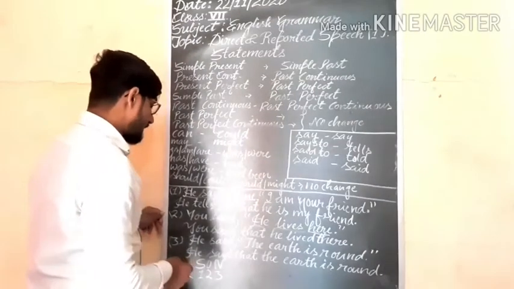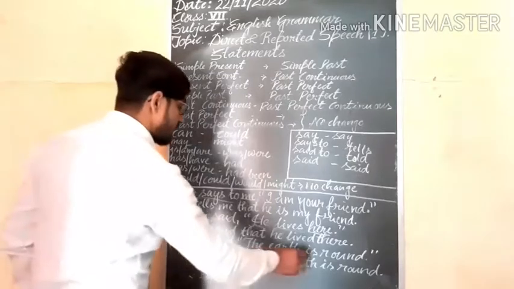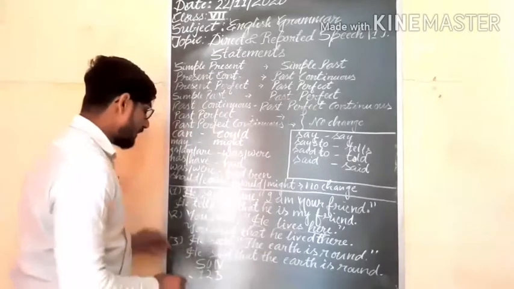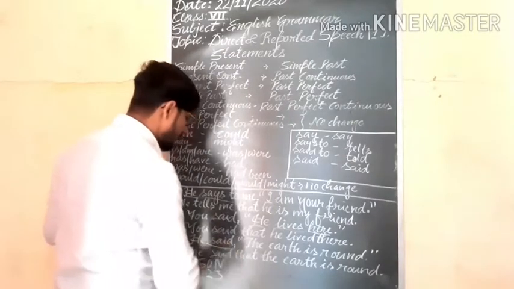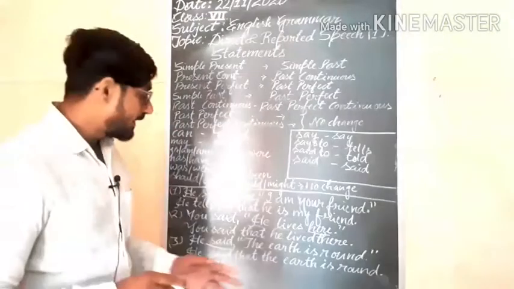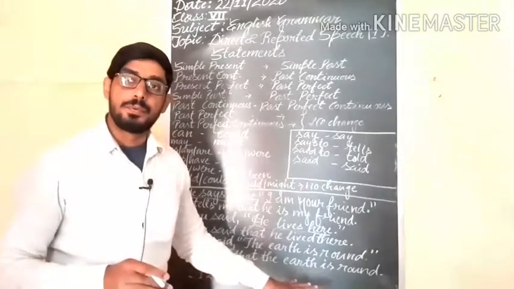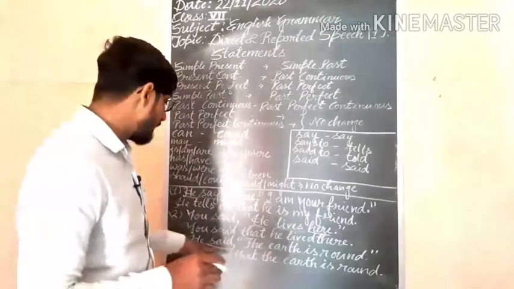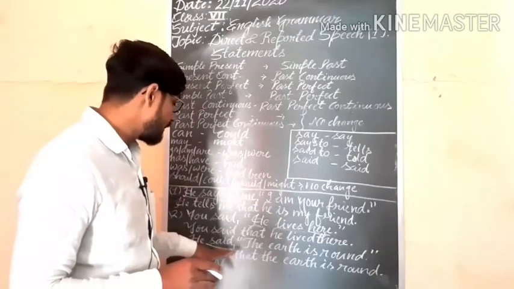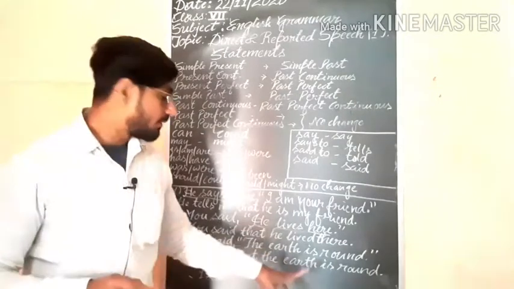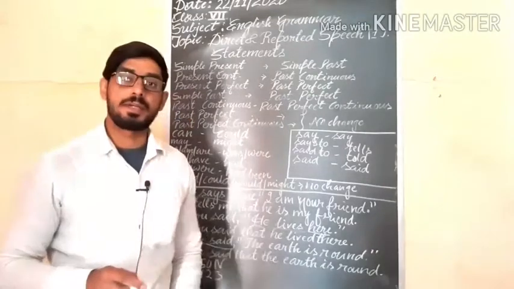Now see the next example. He said, the earth is round. We will change the tense of reported speech when the reporting verb is in past. Here we are getting the reporting verb in past, but we will not change the tense of reported speech.